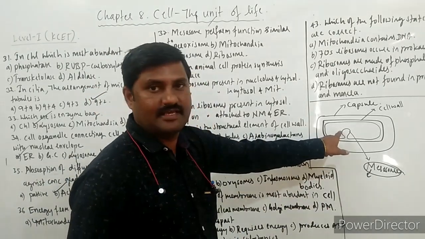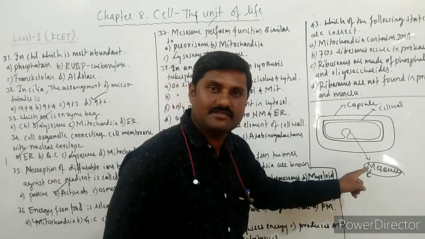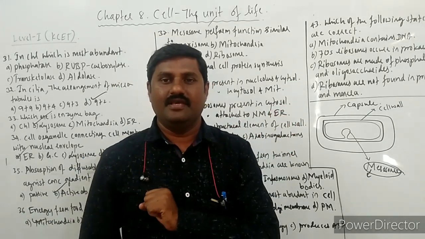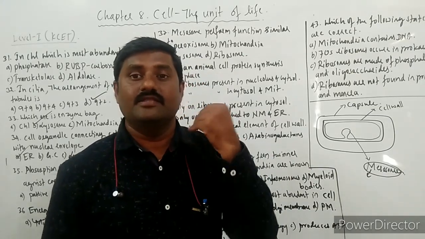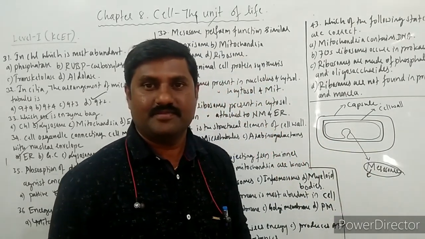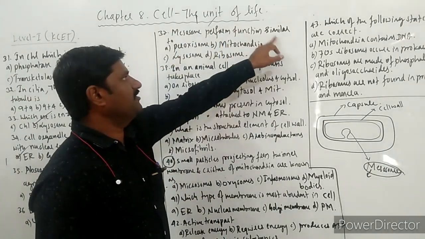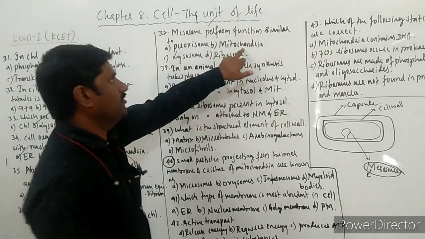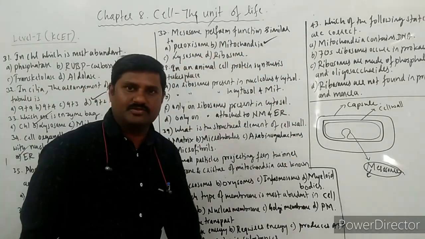This is one prokaryotic cell. In that prokaryotic cell, the mesosome does one of the functions similar to the cell organelle which performs the same function. The cell organelle like mitochondria helps in cellular respiration in the same way. So this mesosome helps in the same process in the prokaryotic cell. That's why, what is the question here? Mesosome performs functions similar to peroxisome? No. Mitochondria is the correct answer for this question, not lysosome as well as ribosomes.